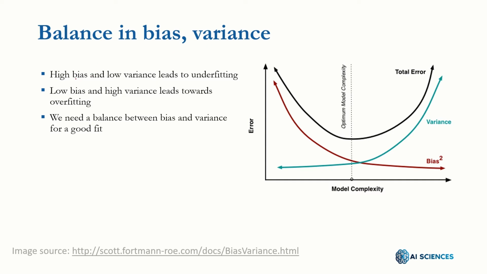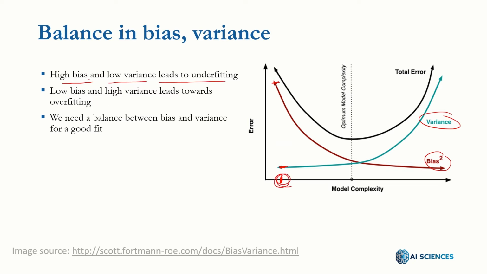So a general indicator of underfitting is when high bias and low variance lead towards underfitting. The blue curve is representing the bias here, and this green line is representing the variance. So in the situation where the bias is high and the variance is low, we are in underfitting, and it is specifically the position where the model's complexity is very low.